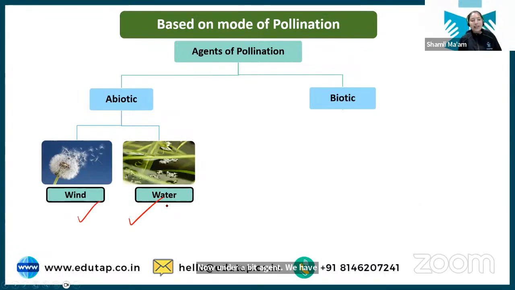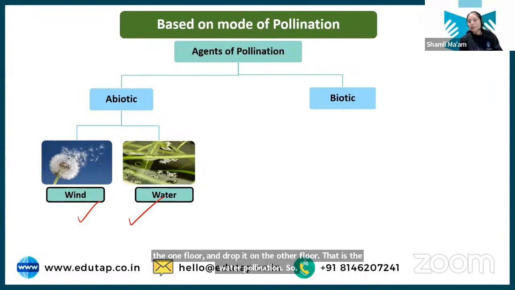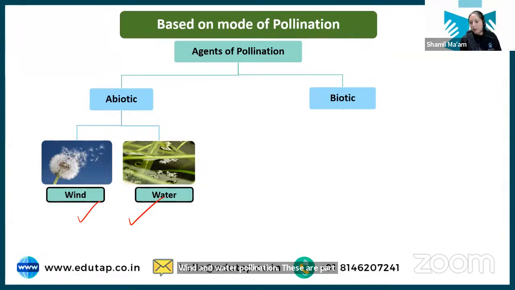Wind can blow the pollen from one flower and land it onto the female part of another plant; that is called wind pollination. Water can also take away pollen from one flower and drop it onto another flower. That is water pollination. So wind and water pollination are part of abiotic agents because they are non-living.